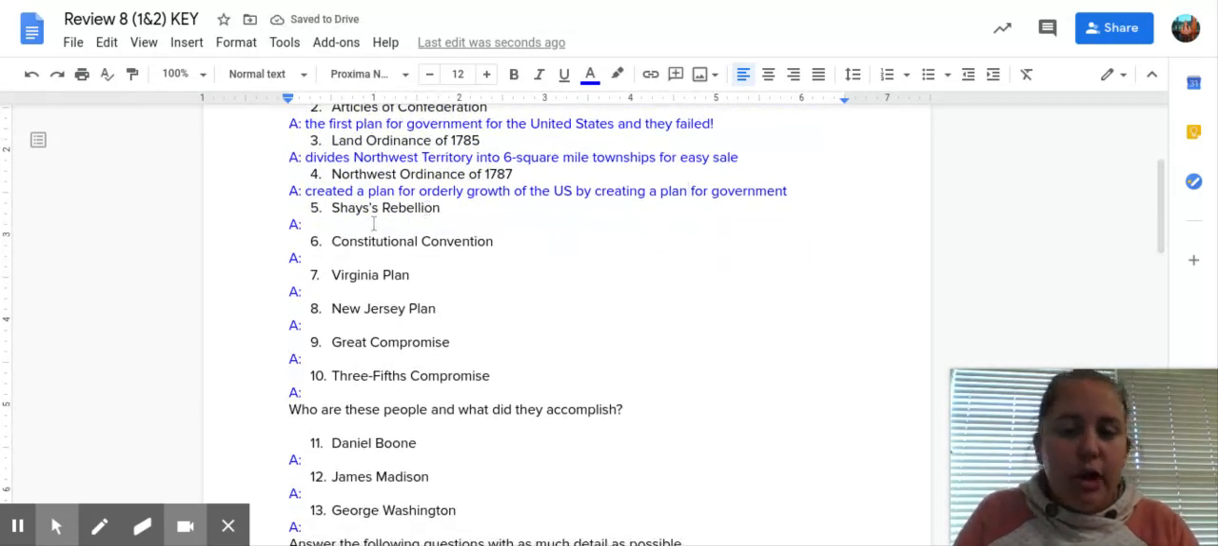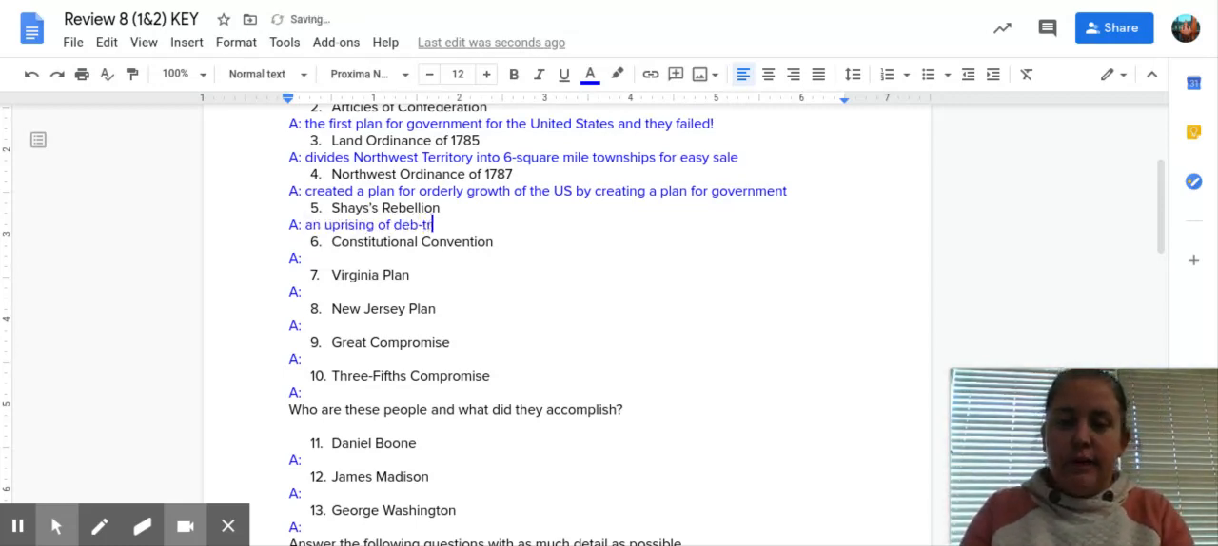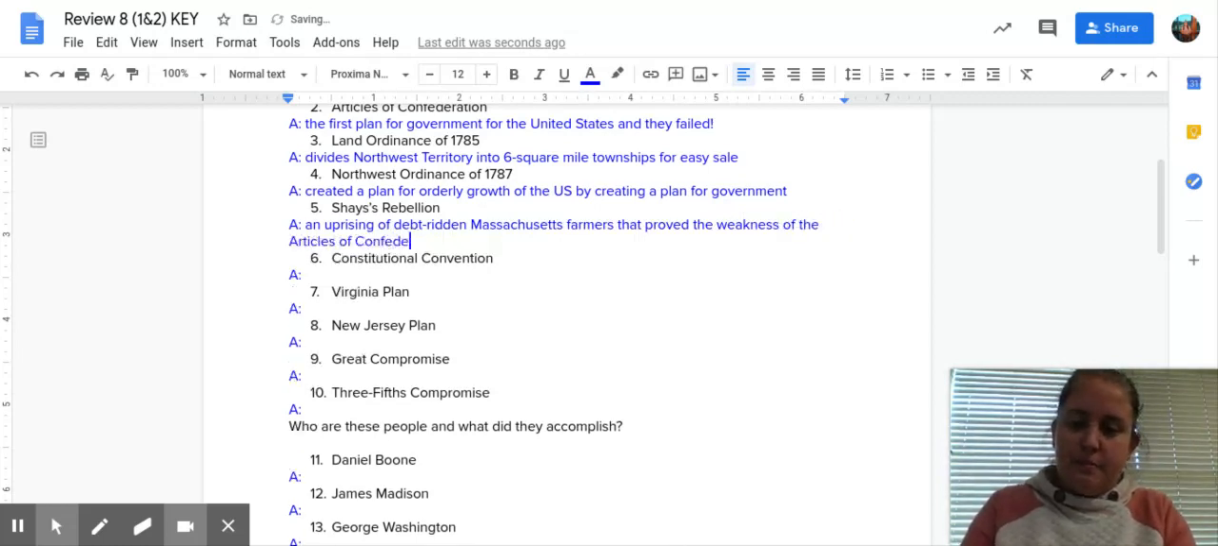Okay, the straw that broke the camel's back and showed how weak the Articles of Confederation were was really Shays' Rebellion, which was an uprising of debt-ridden Massachusetts farmers that proved the weakness of the Articles of Confederation. It was very obvious after that they needed to do something else.